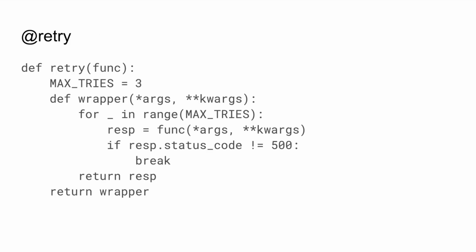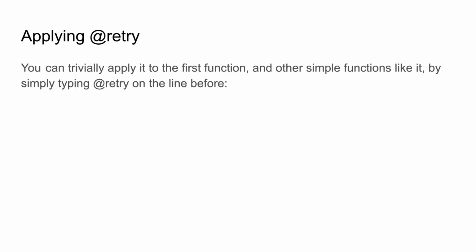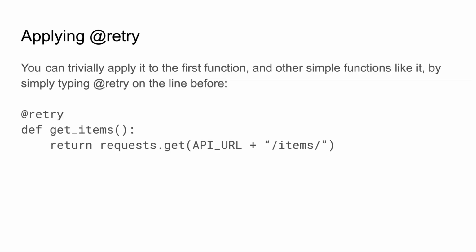Again, we're not going to go through this function and explain how it works. Take a screenshot if you want to study it later. But what it does is generalize the retry algorithm that we had previously integrated inside the getItems function. It extracts that algorithm and encapsulates it in a form that we can easily reuse with other functions and methods. You do this with a special syntax in Python using the @ character. This is what it looks like.